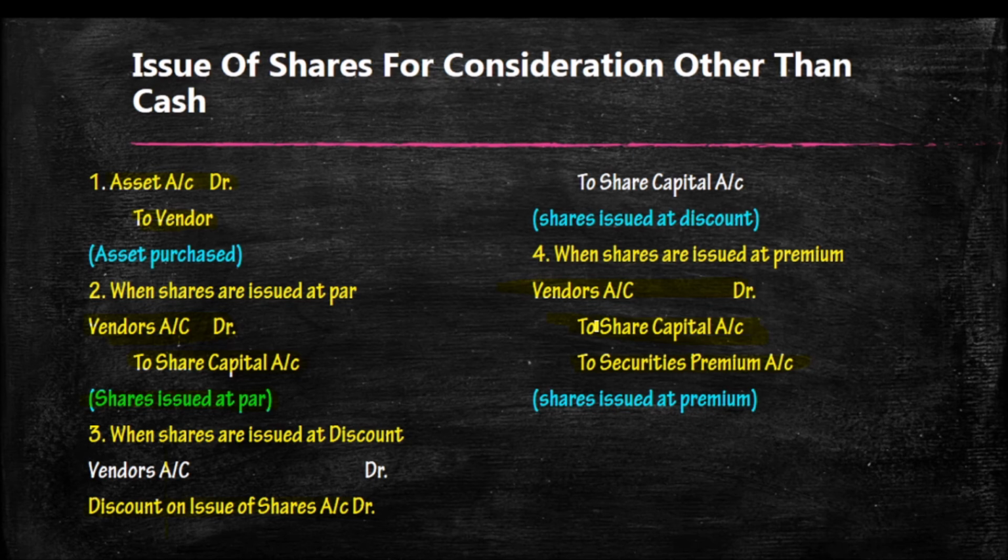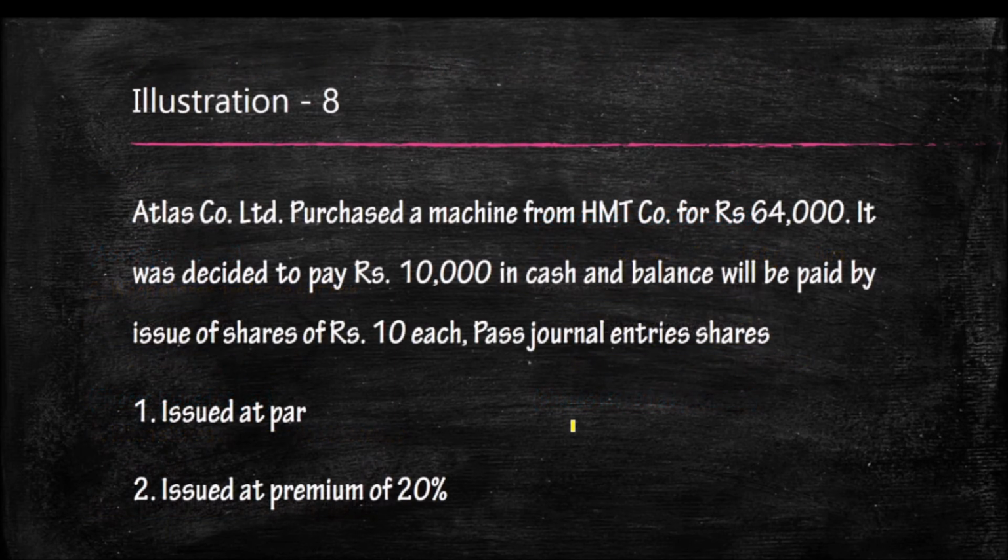Whatever it may be, the amount paid to this person will be what the company actually pays. We will find the number of shares issued at premium, then we will adjust the amount in this journal entry. Remember the journal entry, we are going to solve one problem.